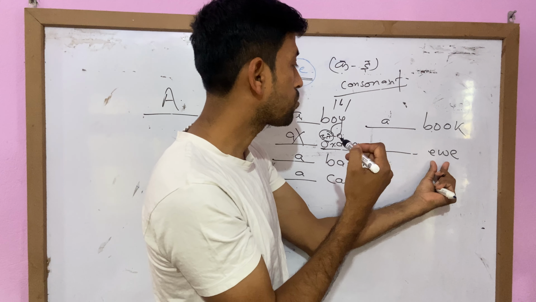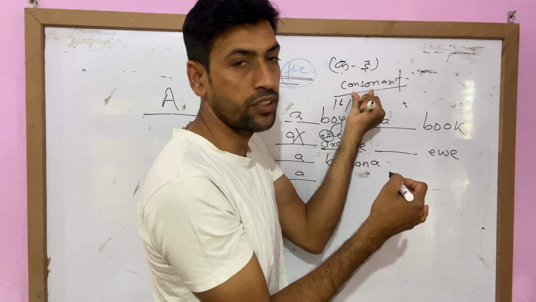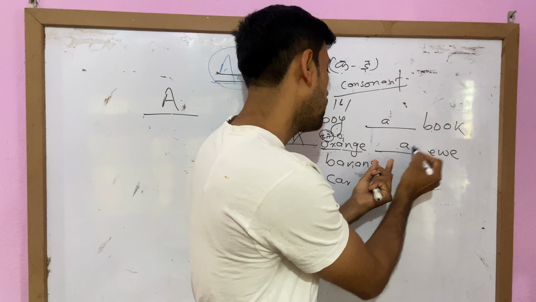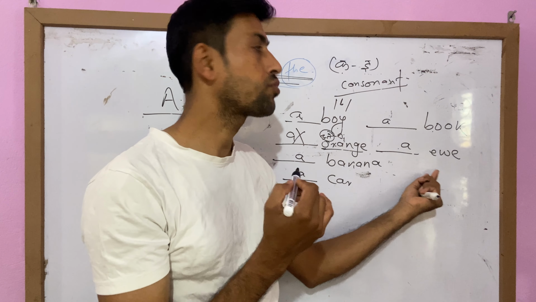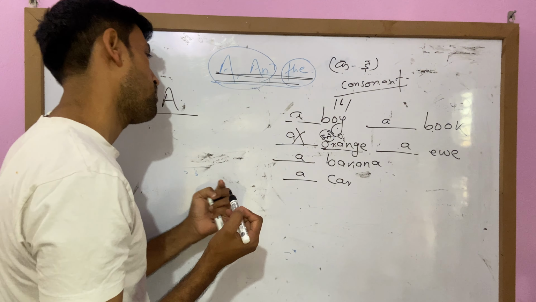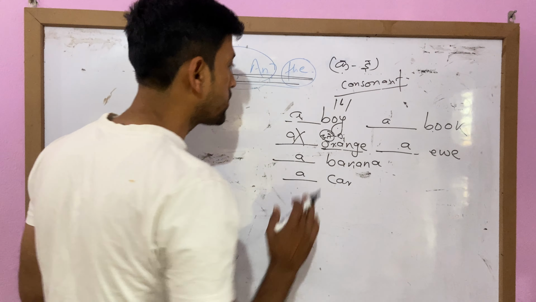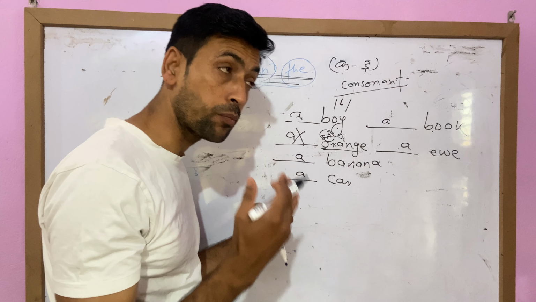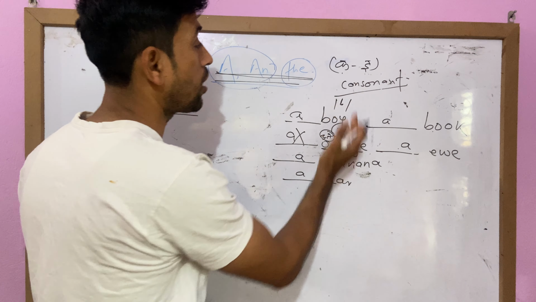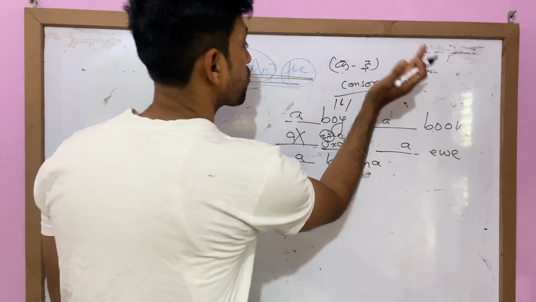Ya. So that is a consonant sound. We use here a. It's a consonant sound. We use here a. Got it? First one is when we pronounce the noun, if the first sound is a consonant sound, then we use a here.